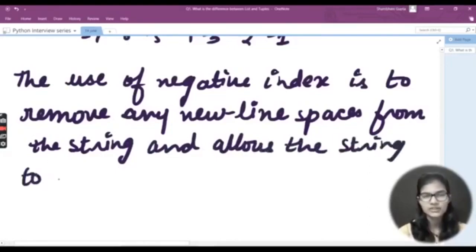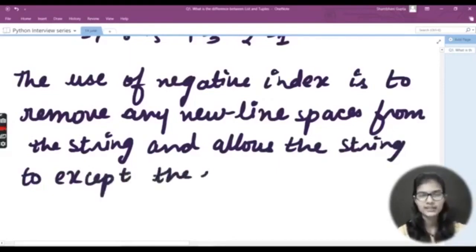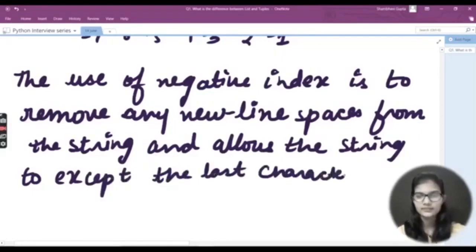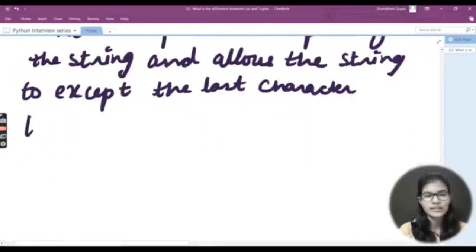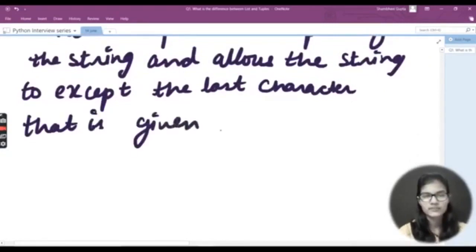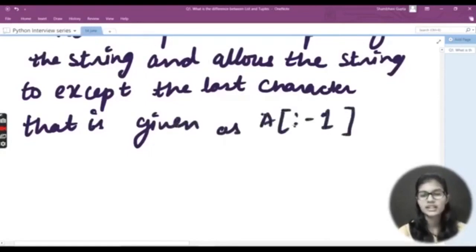And it basically allows the string to accept the last character that is given, as, let's say I take a variable a and I write :-1. So this actually helps us to take out the last character as well in negative indexing.